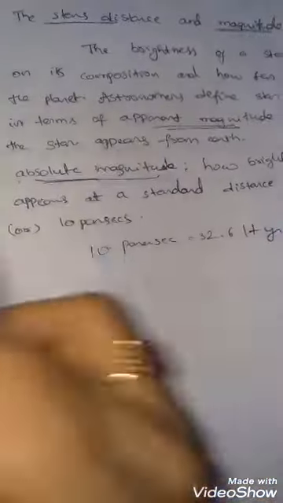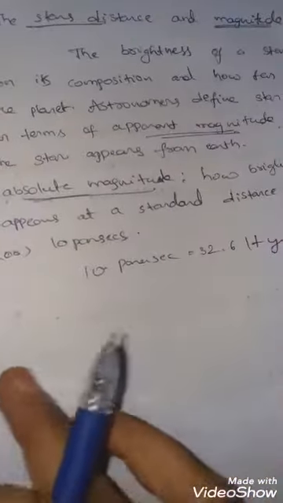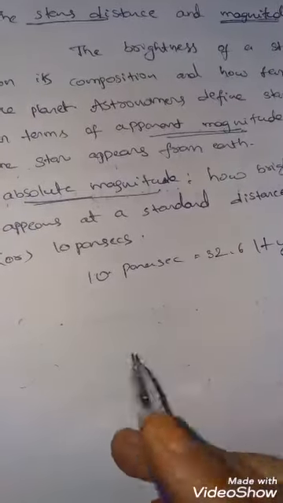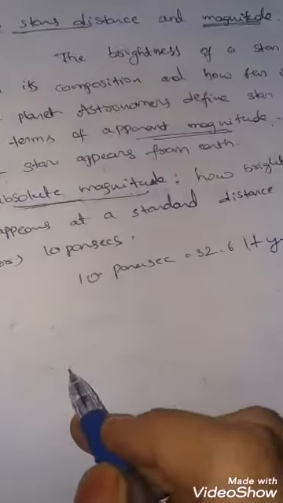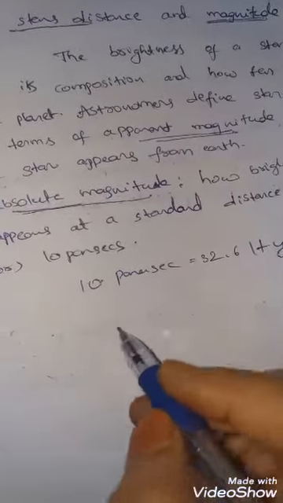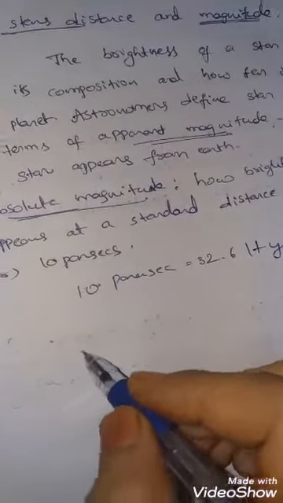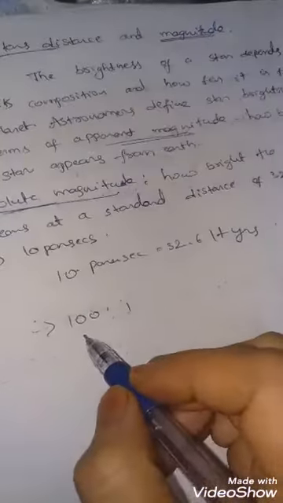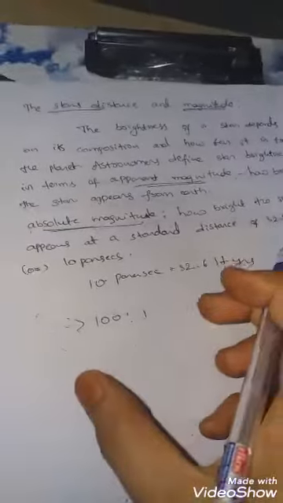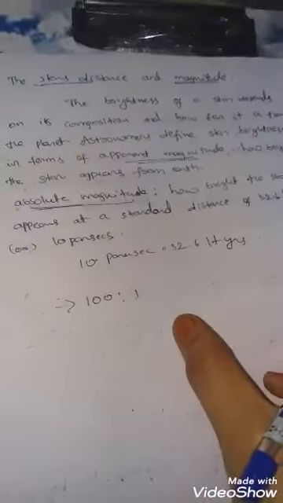Here, we can also say that the magnitudes of stars, from the first to the sixth magnitude, correspond to a ratio of 100:1. That is, the magnitudes are divided from 1 to 6 for the stars.